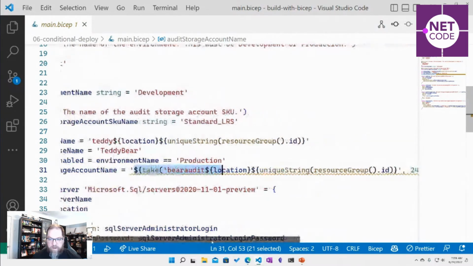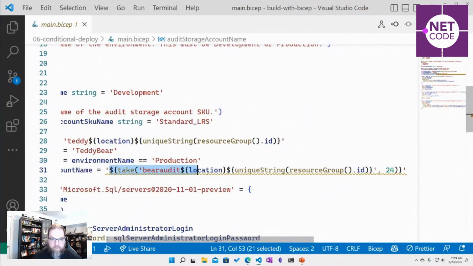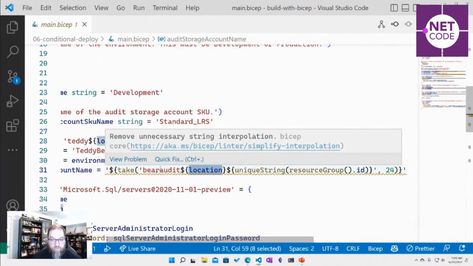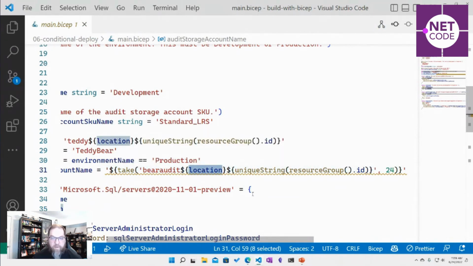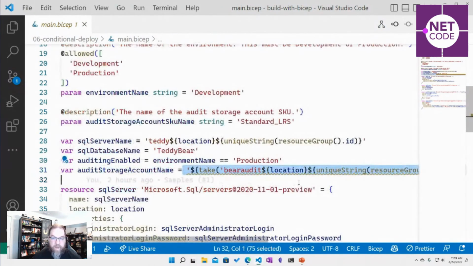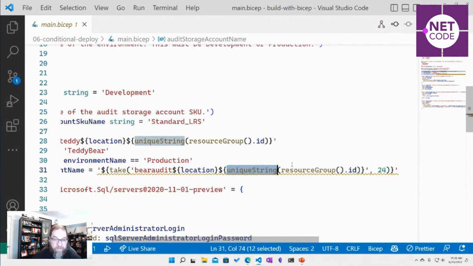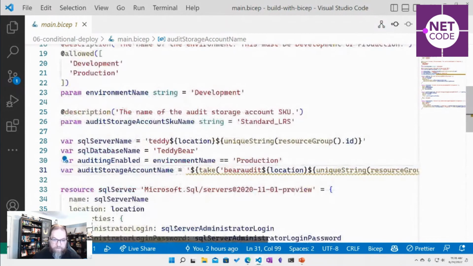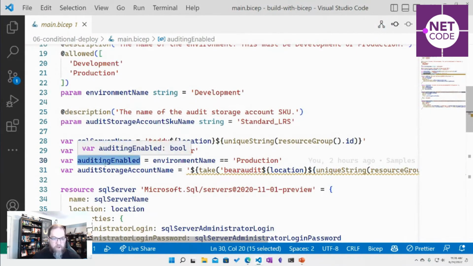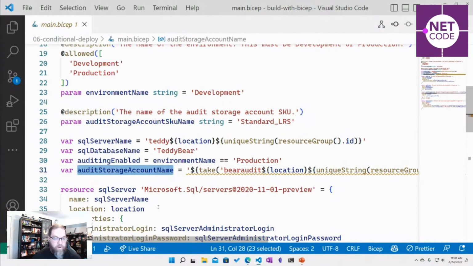Well, we're leveraging a couple of these things here, but we're going to group together a name. We're going to make an account name based on a hard coded string, based on our location that we have, based on a unique string of our resource group. And then there's a limitation of 24 characters. So this is why this has a take of 24 characters. So we're building out, if auditing is enabled, true or false, and then we're building a storage account string.